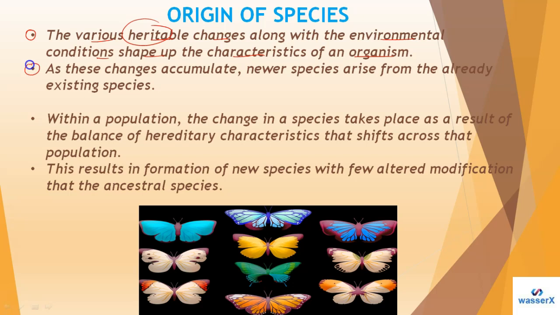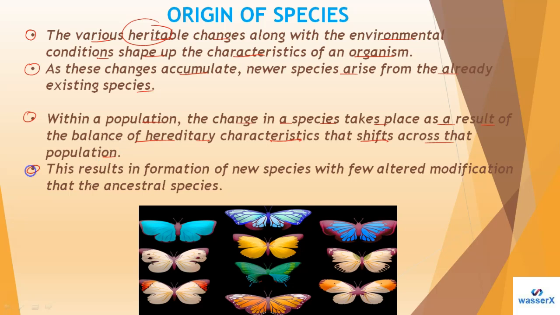Now the second point: as these changes slowly accumulate, newer species arise from the already existing species. Within a population, the change in a species takes place as a result of the balance of hereditary characteristics that shift across that population.